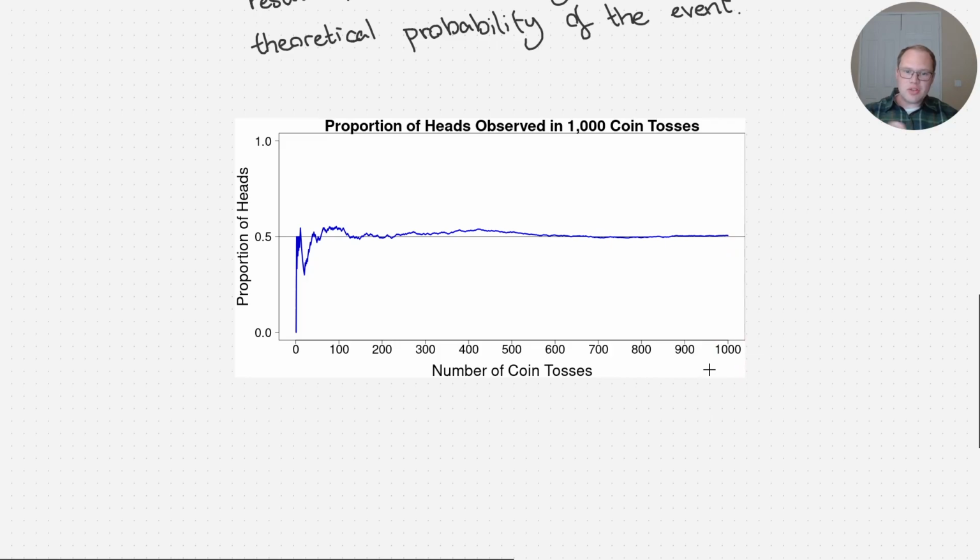Okay, that's the law of large numbers. Now, this is a really interesting law because the experiment itself is totally random as far as we're concerned, right? We toss a coin, we have no idea if it's going to come up heads or tails at one time. But if we do it lots of times, we can predict the proportion of heads we are going to get. And that's what's really cool about probability. We could take something completely random, and if we repeat it, we can get some predictive power from that. Okay?